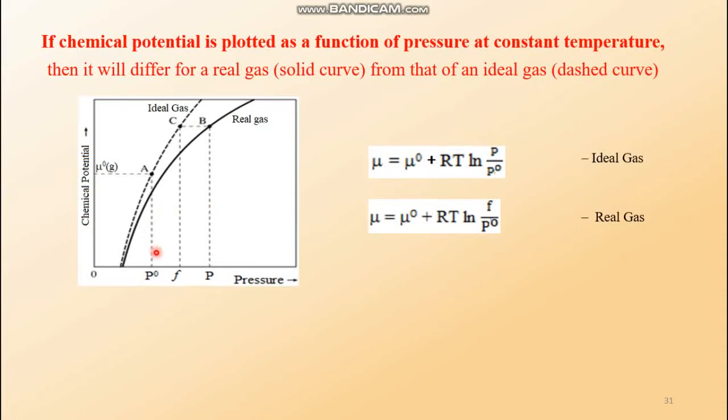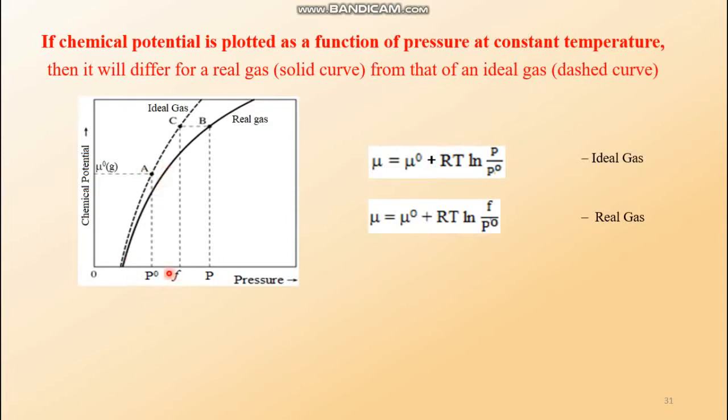Now move on to the P0 part. P0 is the pressure of the gas at STP. So P0 can be a hypothetical state for the real gas. Why is it a hypothetical state of the real gas? Because you are measuring the pressure P0, the gas is at standard state, but the gas is a real gas. These two things are contradictory. So if we ask what is the standard pressure of the real gas, then this is an invalid question.